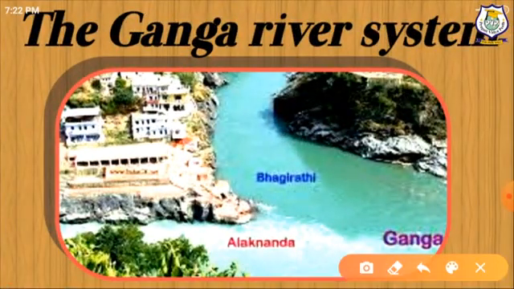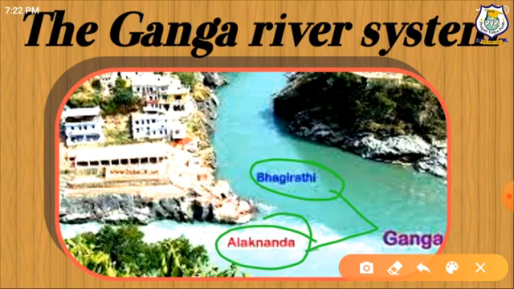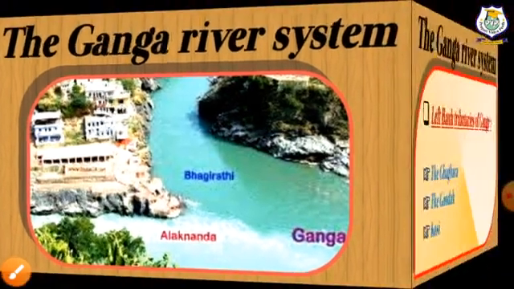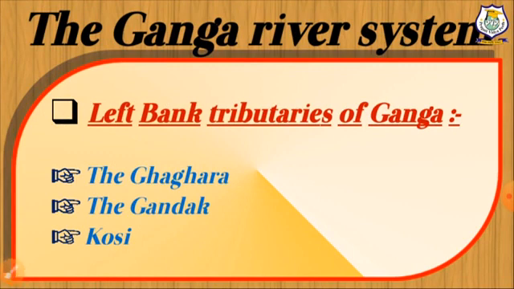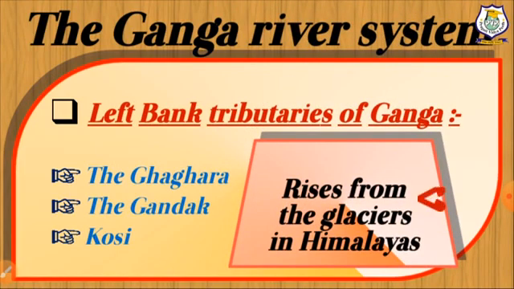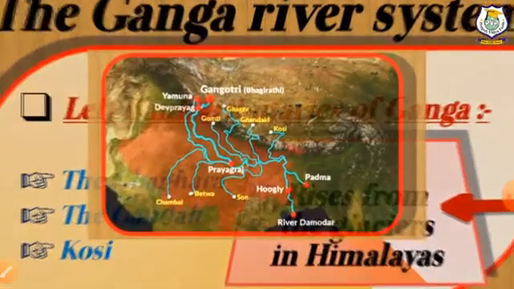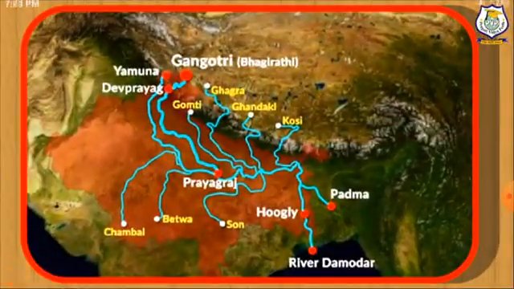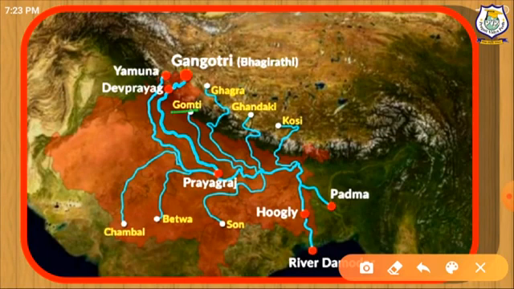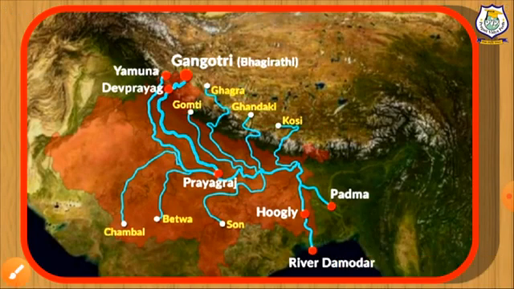So here you will see Bhagirathi and Alaknanda. These are the two head streams which together form the Ganga. Now we will talk about the left bank tributaries of Ganga. The Ghagra, the Gandak, and the Kosi rise from the glaciers in the Himalayas. So here you will see Gomti, Ghagra, Gandak, and Kosi are the important tributaries which originate from the Himalayas.